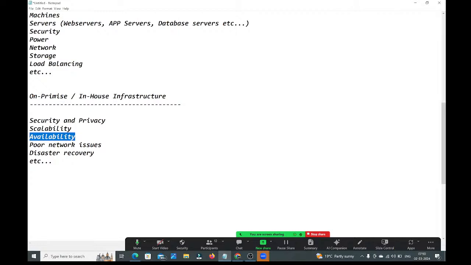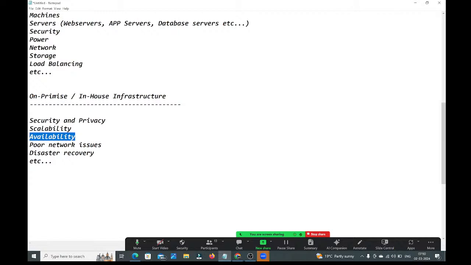Poor network issues: you need to take care of those. Disaster recovery: something happens, guys, natural disasters like earthquakes. Because of that, your servers and your entire setup may collapse. If that happens, you should recover the data and recover the application. That is called disaster recovery.